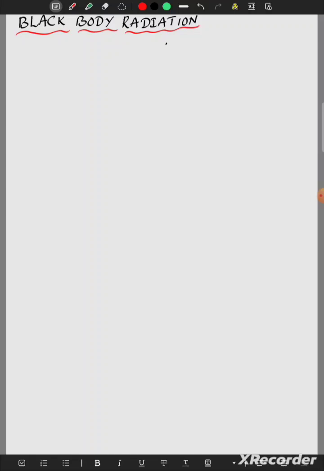Hello friends, today our topic is black body radiation. In black body radiation we have to discuss a few points. Okay, here the first point is perfect emitter